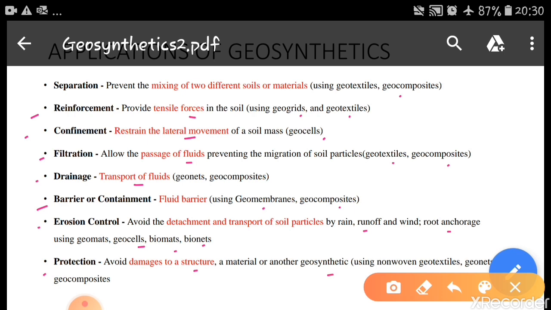For this purpose we use non-woven geotextiles, geonets or geocomposites. This is the broad applications part, and now let us see them one by one in detail.